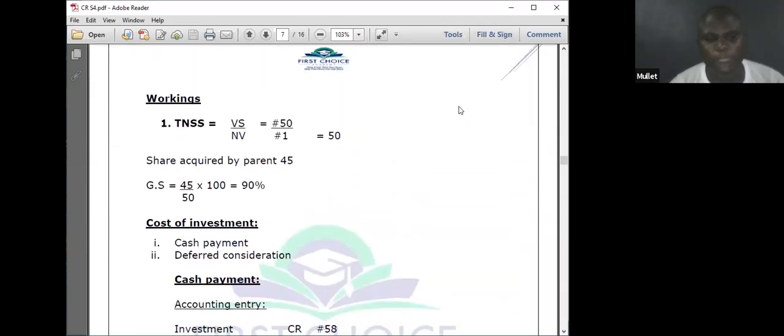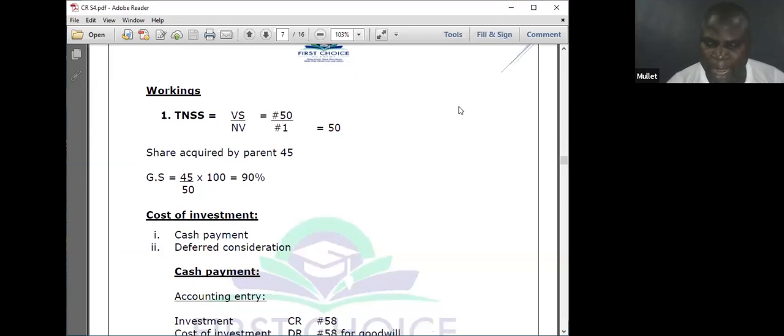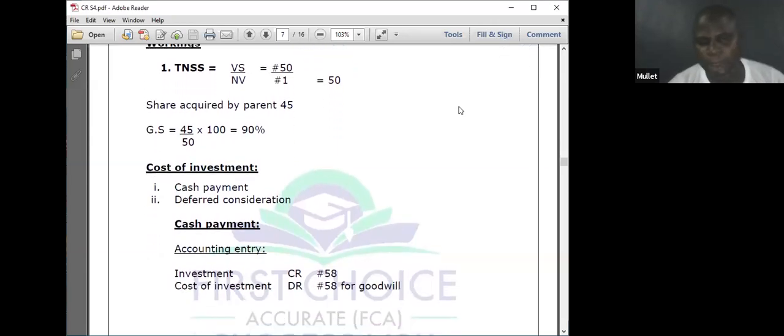Cost of investment: cash payment, deferred consideration, to cost of investment. Under cash payment, accounting entry, because it has been recorded, investment, I will credit. If I'm crediting investment, what am I doing? Minusing from it. Then cost of investment, debit for goodwill calculation.